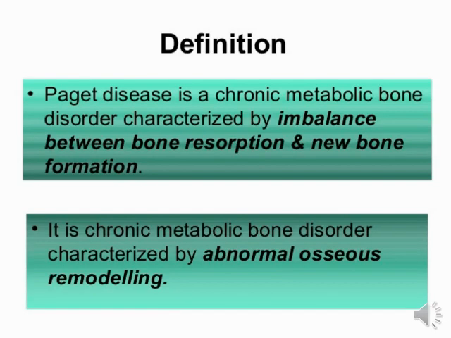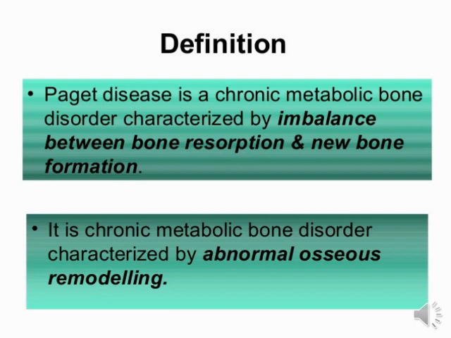Firstly, what is Paget disease? Definition: Paget disease is a chronic metabolic bone disorder characterized by an imbalance between bone resorption and new bone formation, and by abnormal remodeling of the bone. So what is Paget disease, students? It is a kind of metabolic bone disorder, and in this condition the balance between bone resorption and new bone formation is disturbed.